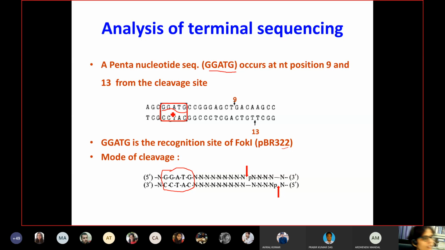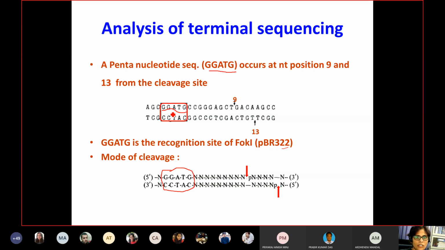Priya Raj, yes, please. Ma'am, my query is, when we cut a DNA sequence by using this type 2S enzyme, do we get the same results, like the same results can be reproduced for the same DNA sequence, or each time we will get different 5' overhangs? For the same DNA sequence, you will always get the same overhang. But if you are using a different substrate, then you will get a different overhang.